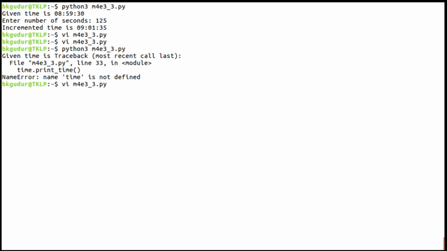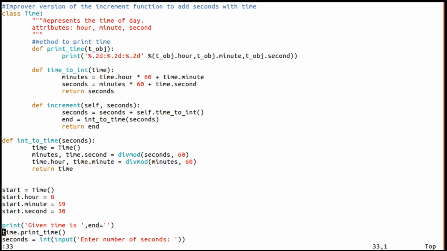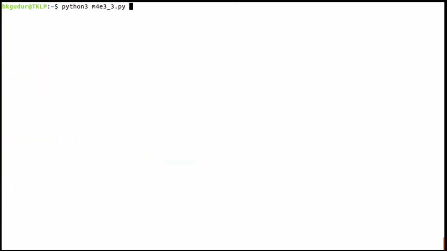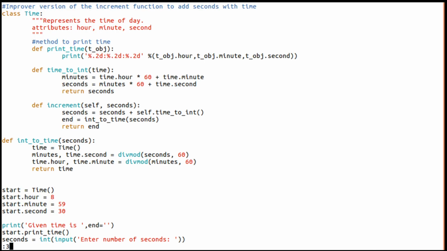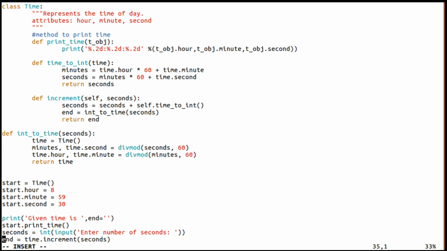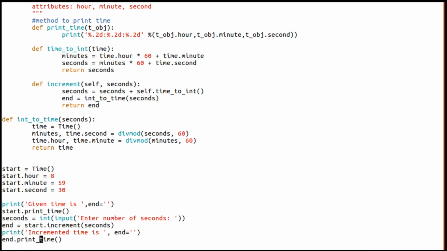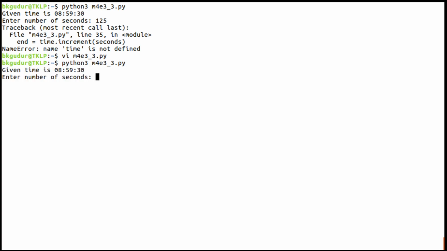Time is not defined. Where? Line number 33. Okay, this is also start. I hope it's clear now. Okay, 125 this time. Name time, still one more is there. Line number 35. This end is equal to, it is again start, right? So now over 125. Okay, incremented time is this.